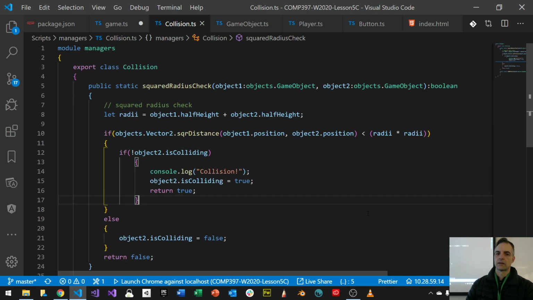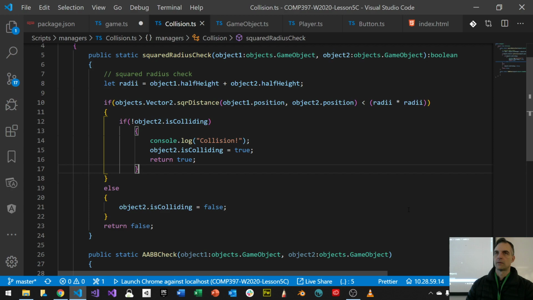Why are we changing the value of this collide inside this method? This method is static, right? I'm not saying it's just to check if the two objects are colliding or not. Why do I need to change it? We're changing state actually, because imagine if I have these two objects, object 1 and object 2, and I'm passing one object through the other one. For every frame, that means every 16 milliseconds, this statement is true. It's colliding, so it's true, true, true, true. It's going to keep saying it's true. I don't want that. You should only say it's true once.